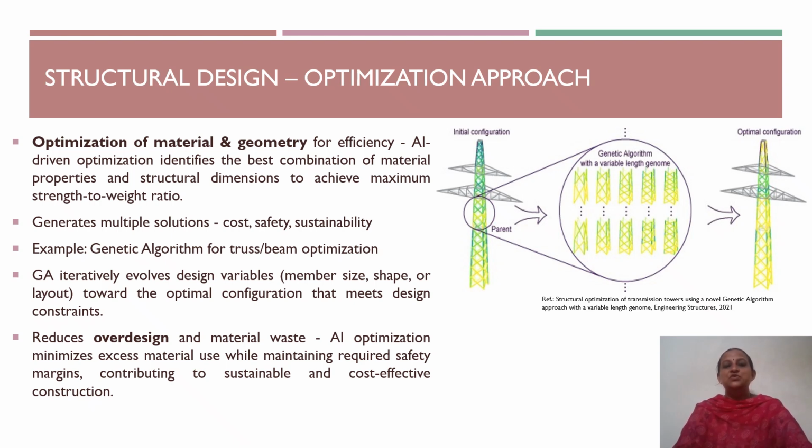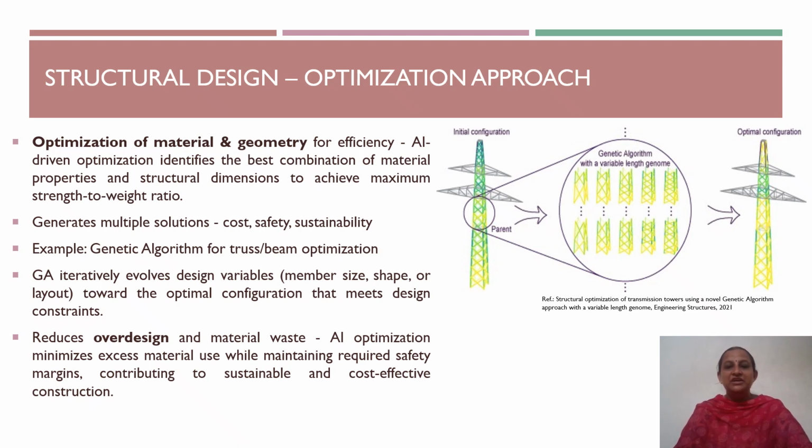Genetic algorithm is used for truss or beam optimization. So this figure illustrates the use of genetic algorithm for structural optimization. Genetic algorithms are inspired by the process of natural evolution. They begin with several possible design solutions and gradually improve them over multiple iterations. So as we can see, the truss optimization or beam optimization can be done with the genetic algorithm.